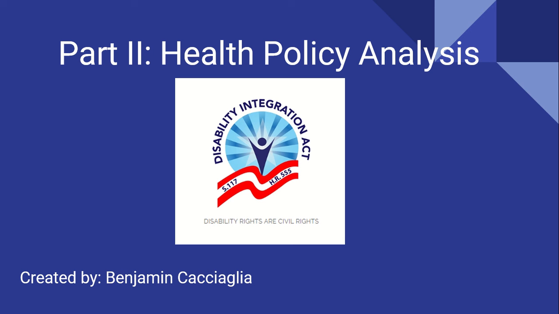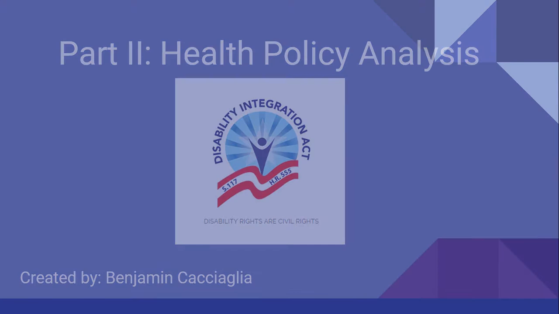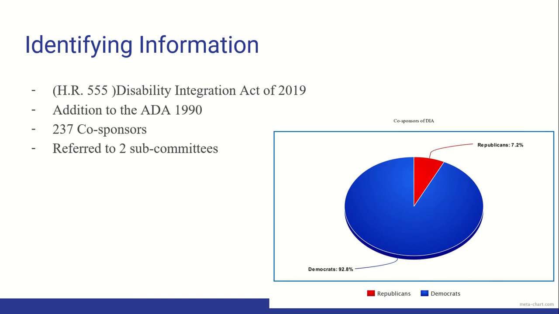This analysis was based off of the Disability Integration Act of 2019. So the identifying information for this bill: it is a House of Representatives bill, so it's HR 555. This bill was sponsored by Representative James F. Sensenbrenner, who's a Republican from Wisconsin. He introduced this bill as an addition to the Americans with Disabilities Act of 1990.